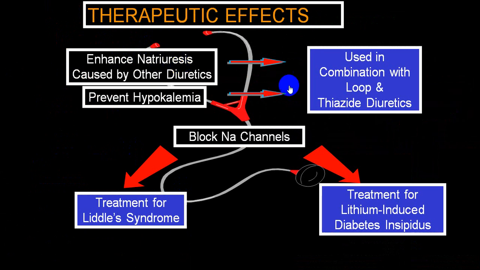So it can be combined with loop diuretics. It will prevent hypokalemia, so it will reduce the side effects of loop diuretics. It blocks the sodium channel, and this can also be utilized in Liddle syndrome and lithium-induced diabetes insipidus. But you have to keep potassium in mind.